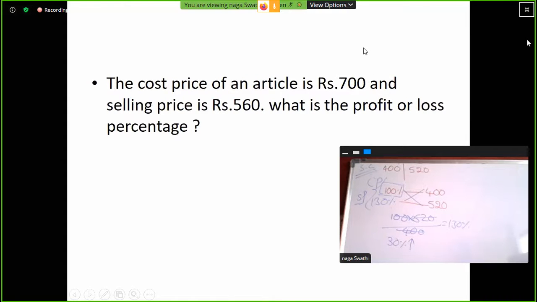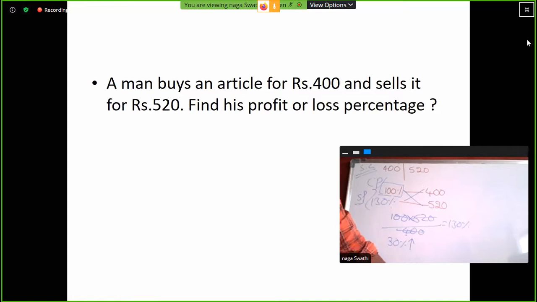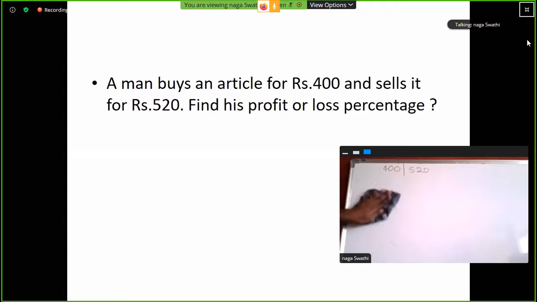This is the shortcut. One more shortcut. Here 400 cost price, 520 selling price. Which one is greater? Selling price. What is the result? Profit. Clear? What is the difference? 120 rupees.